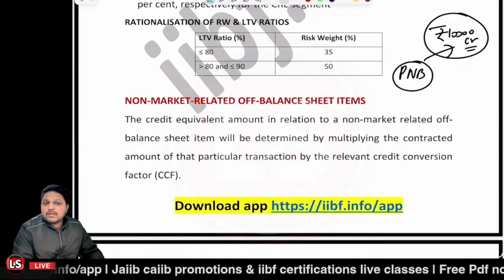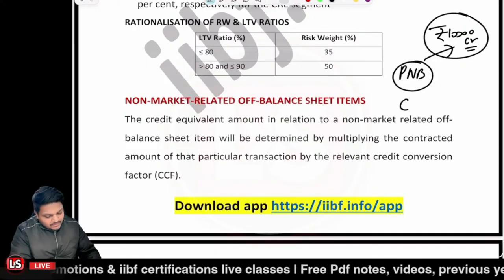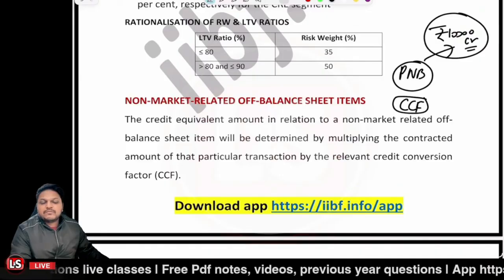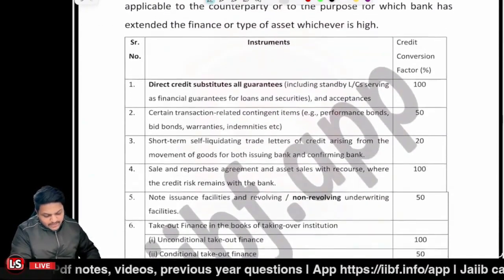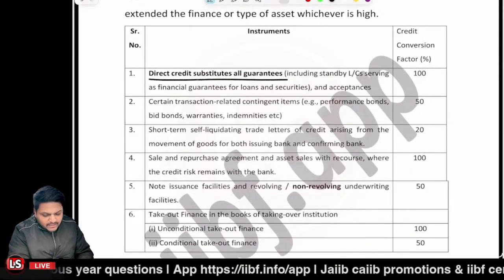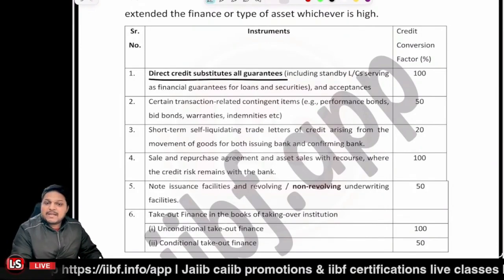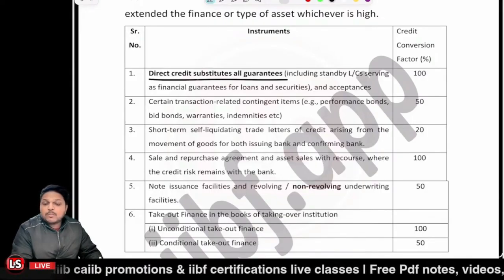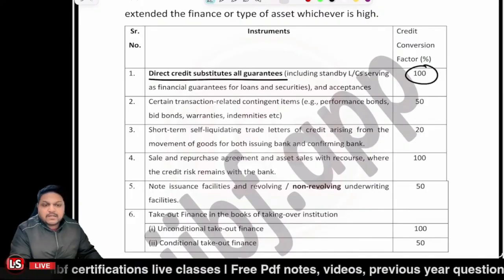So whenever we are to convert this particular exposure amount, we use the CCF. We say it to be the credit conversion factor. So here is a table related to it. Let's take the case that we are having a direct credit substitute for all the guarantees. It may include the standby letter of credit, which is a substitute to the bank guarantee, or it could be the co-acceptance. In that scenario, the CCF is 100%.